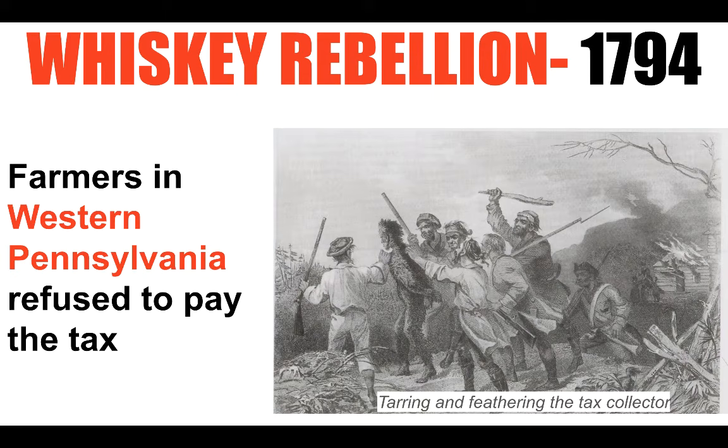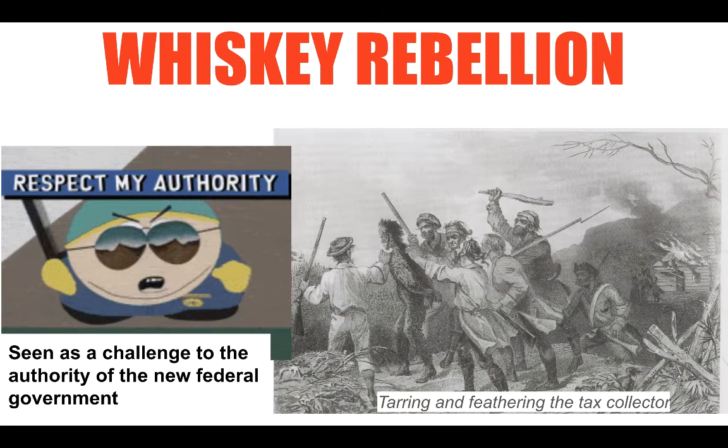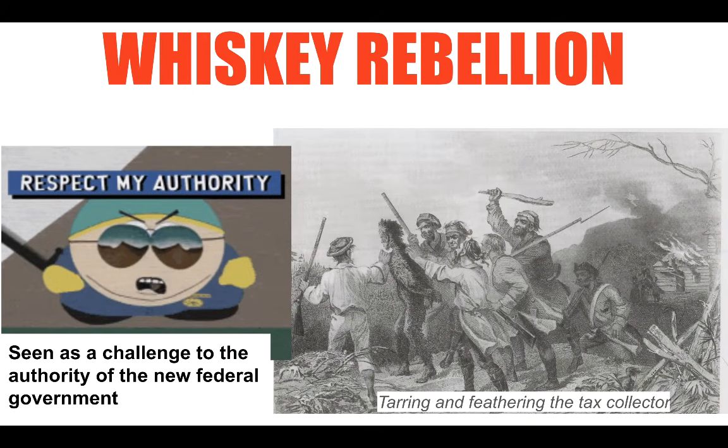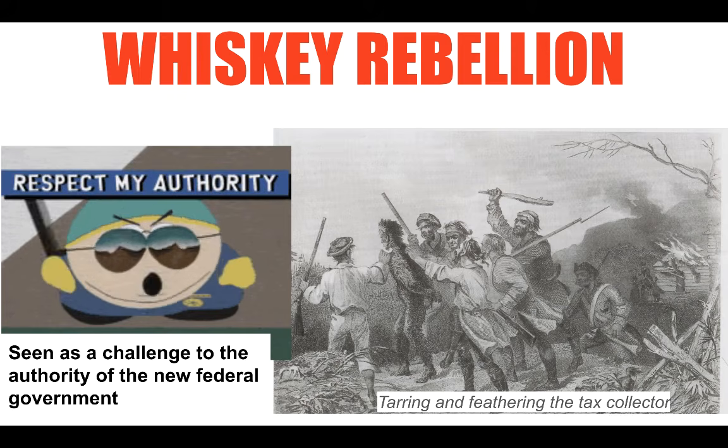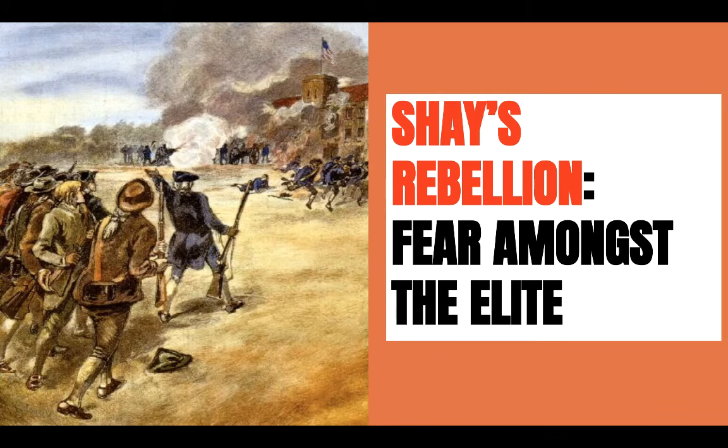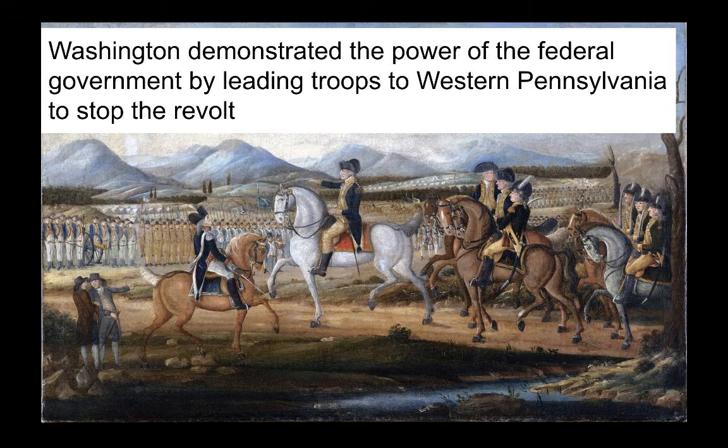In response to the excise tax, farmers in western Pennsylvania refused to pay it. Federalists see the Whiskey Rebellion as a challenge to the authority of the new federal government and its ability to govern. For some, this was giving them flashbacks to the failure of the Articles in dealing with Shays' Rebellion. In contrast to Shays' Rebellion, though, during the Whiskey Rebellion, Washington demonstrated the power of the federal government by leading thousands of troops to western Pennsylvania to stop the revolt.